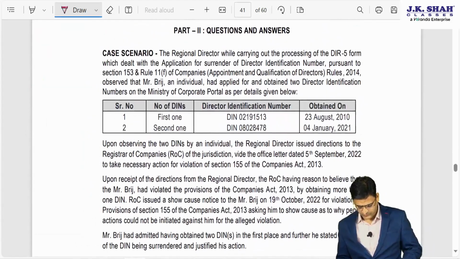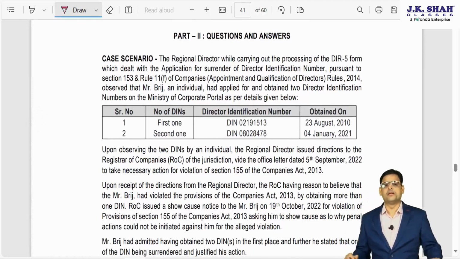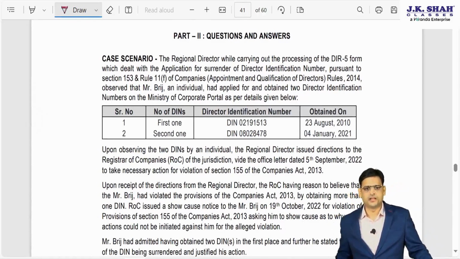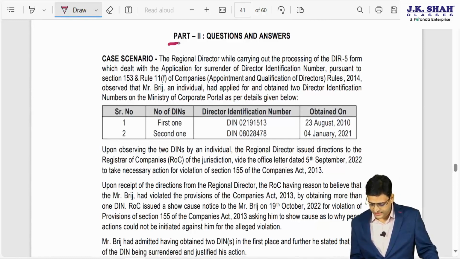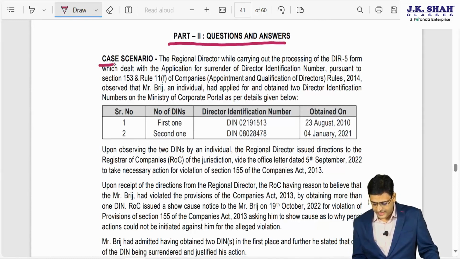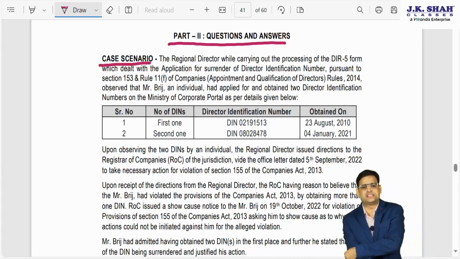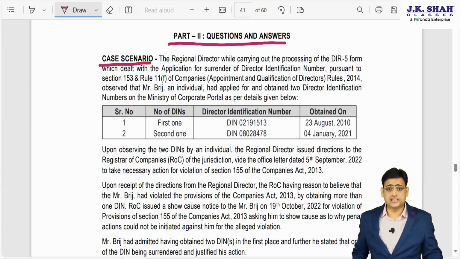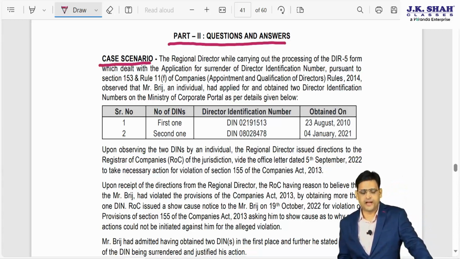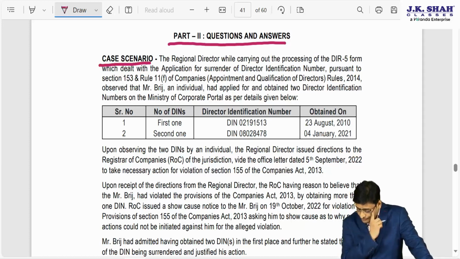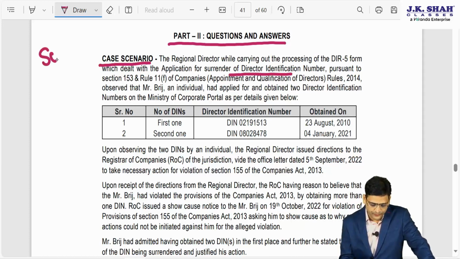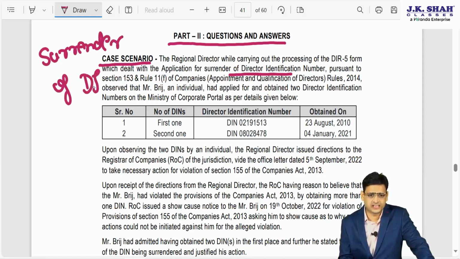So the first part we are going to discuss is Part 2 question answers, a case scenario. Now please understand, the regional director, while carrying out the processing of the DIR 5 form, dealt with the application for surrender of DIN. So the first thing you understand is that something related to surrender of DIN is discussed in this case scenario.